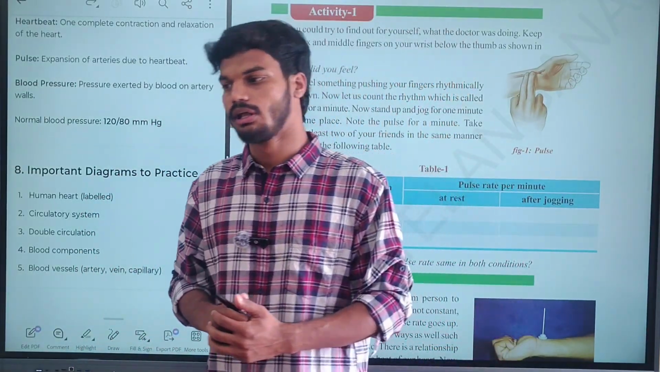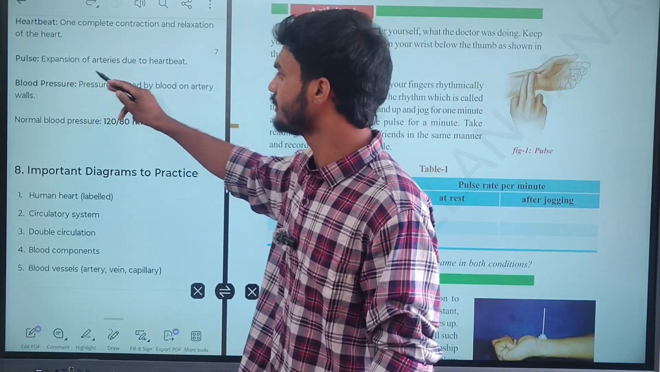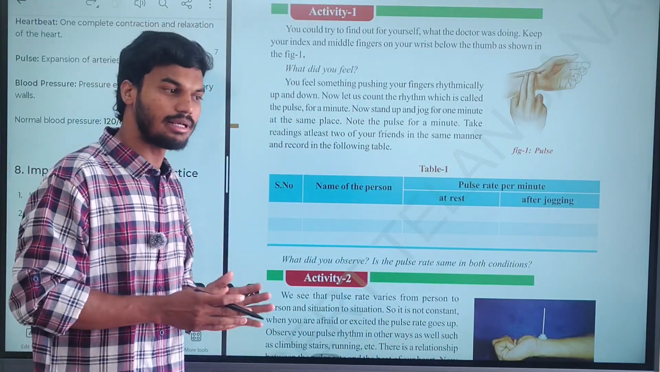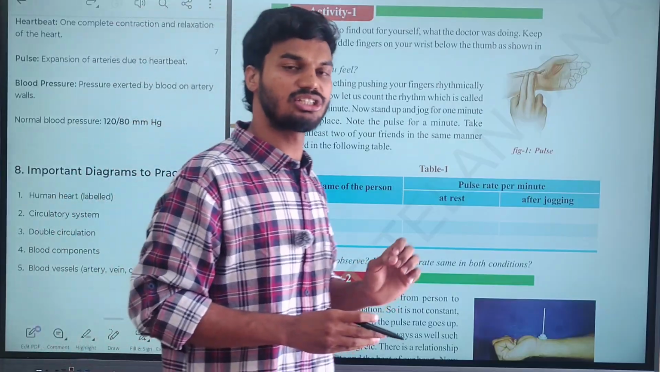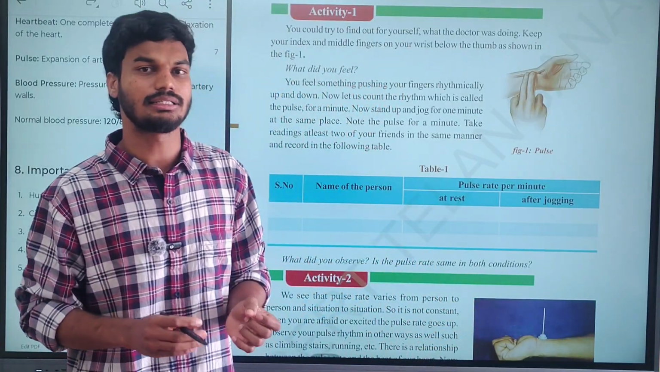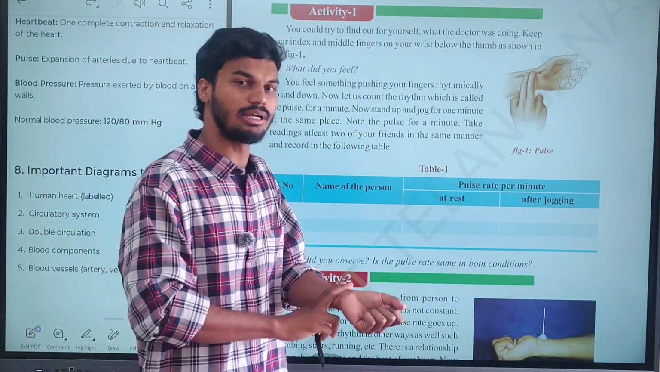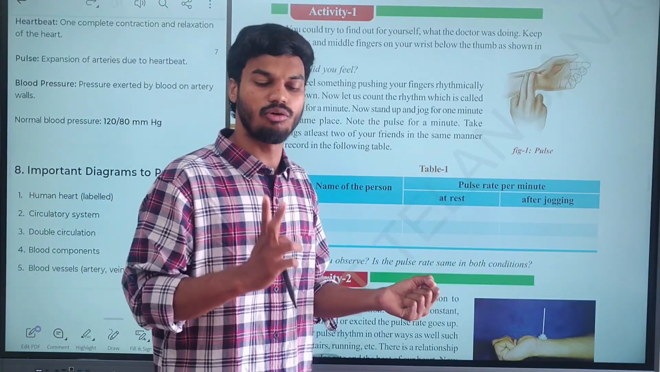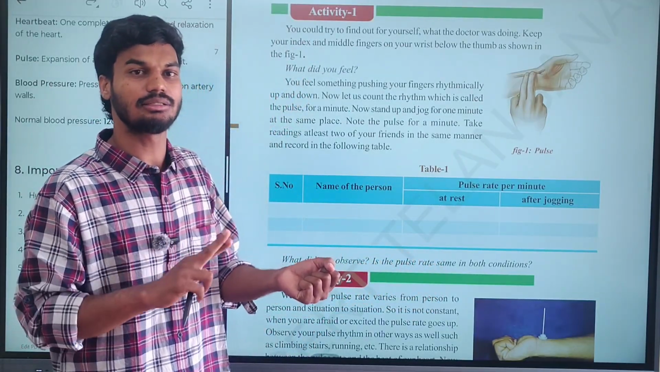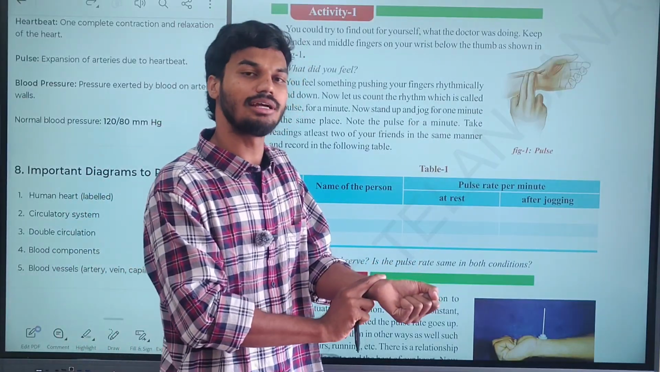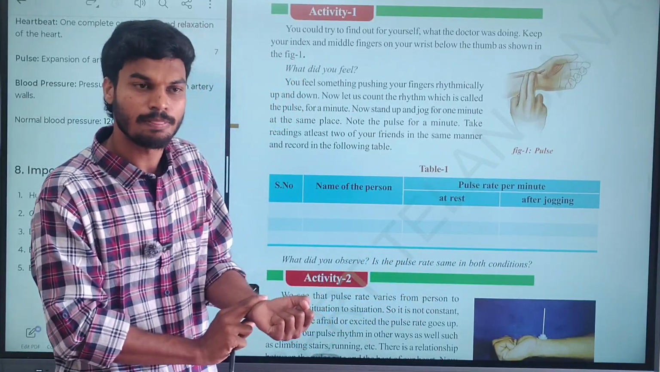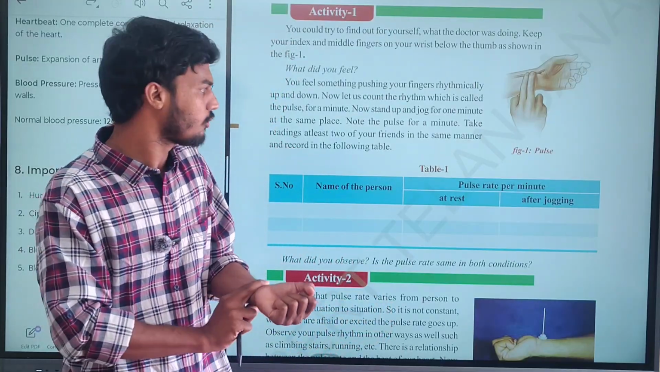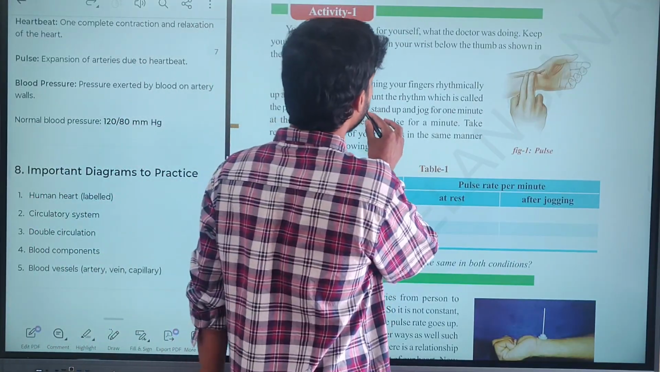What is pulse? Simply, pulse is the expansion of arteries due to heartbeat. Whenever the heartbeat takes place, the blood circulates through the arteries. When you place your fingers at the wrist region, you have to take two fingers, that is the index finger as well as the middle finger. Place your fingers properly at your wrist region. After placing, try to observe the rhythmic waves.